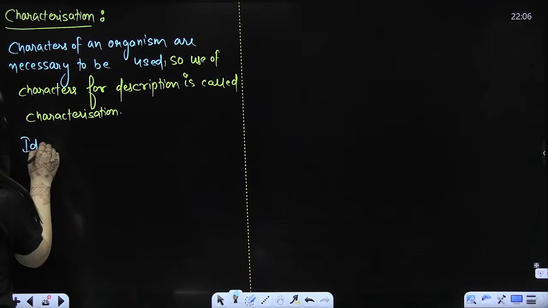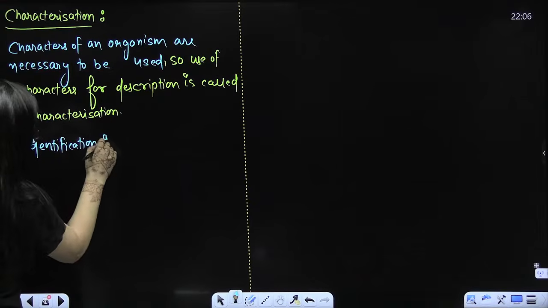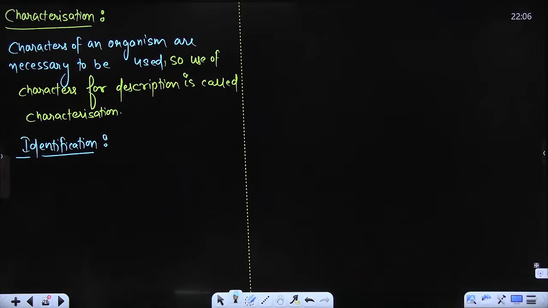Next is identification. Obviously, in general, you know the meaning, but again, in detail, let's discuss that.